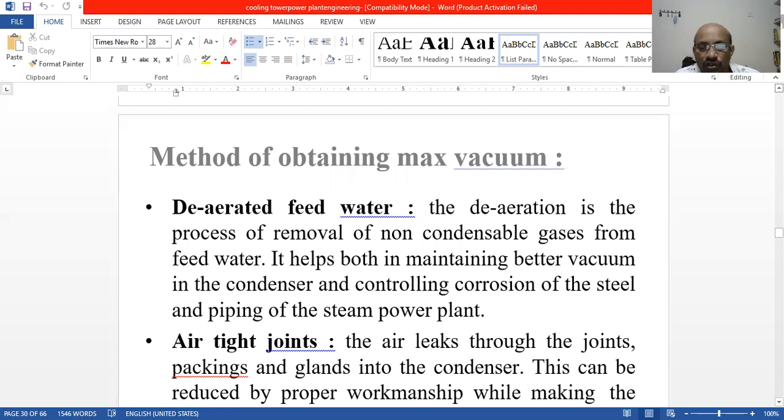So we avoid corrosion, and we control the corrosion of the condenser tubes and baffle plates.